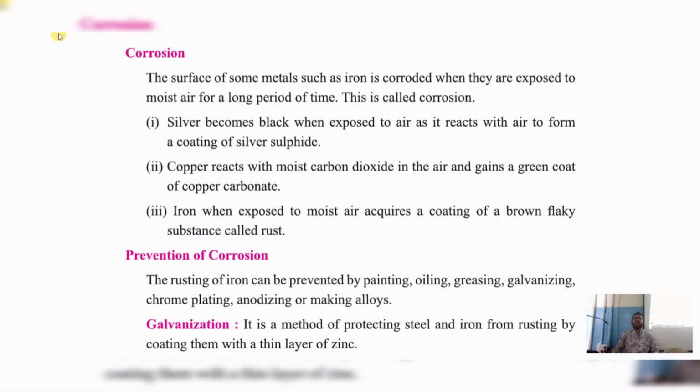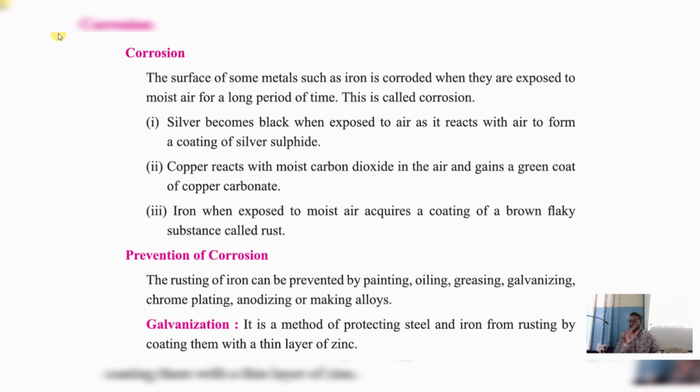So the metal will change its properties after a certain time. First it was pure iron. After some time, when that metal is striking with the moist air, a certain reaction will take place between that iron and that moist air, due to which it changes its properties.